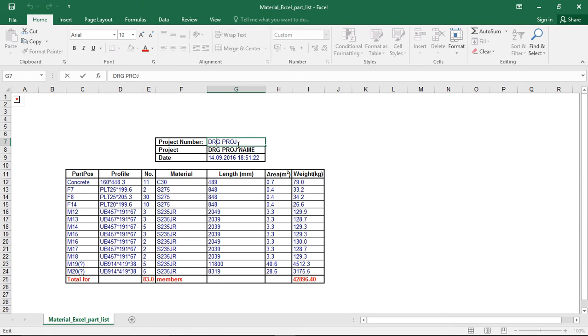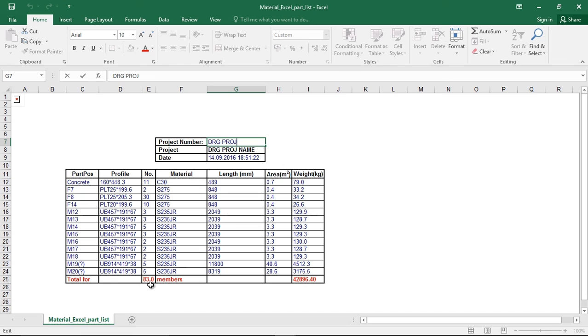Now you can change all this: part numbers, profile, material, and all the length, the area and the weight. The total tonnage is 42.8 tons.